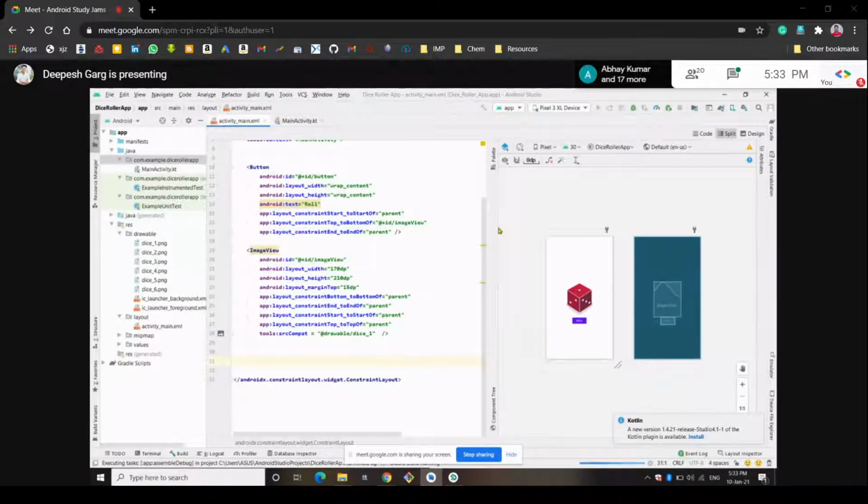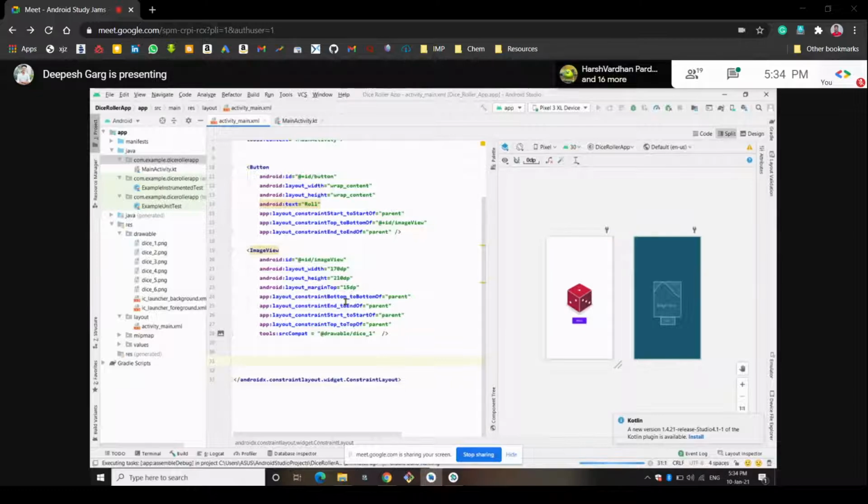App and layout constraint bottom to bottom of parent. What is the meaning of parent? The parent is like the boundary of this layout. Whenever we fix start of parent, the thing will start from here, and when we add end to end of parent, the thing will end here.